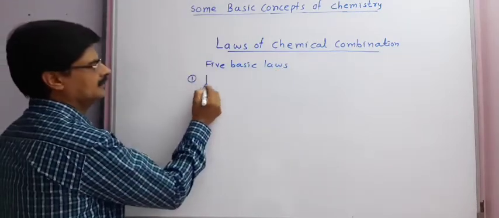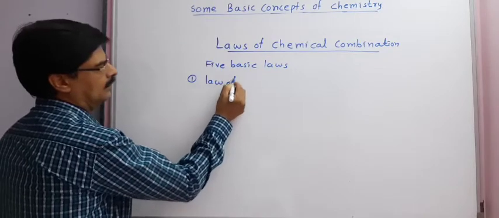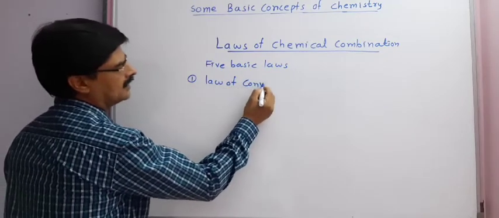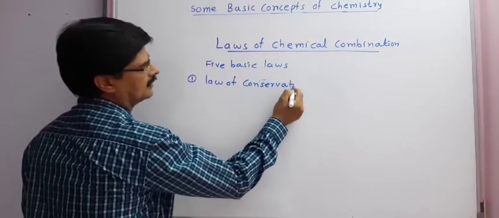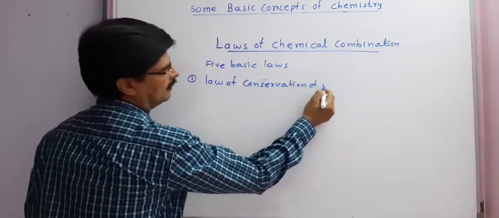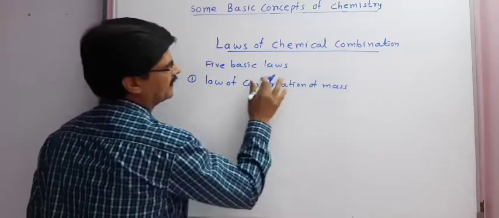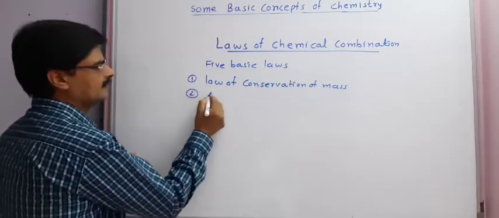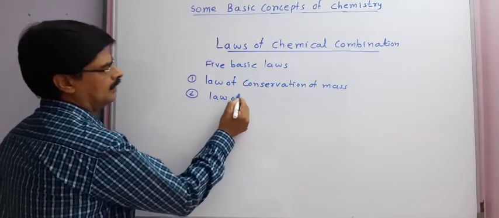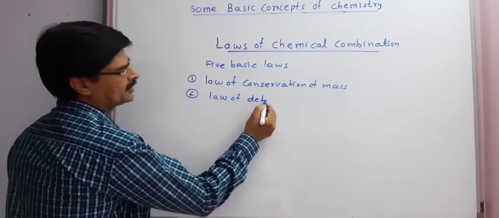Number 1, the law of conservation of mass, or simply we can say mass conservation law. Second is the law of definite proportion.